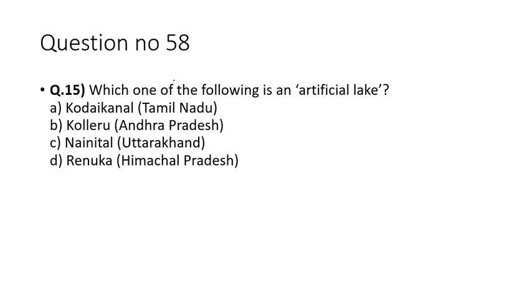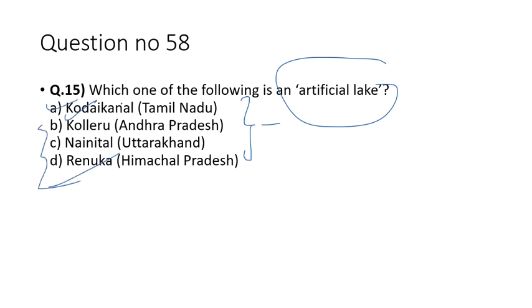Move to question number 58. Question number 58 has also been asked in the UPSC. The question is you have to identify the lake which is an artificial lake among the following lakes. Some are natural lakes, three, but one is artificial. Which is that? So the answer is Kodaikanal.